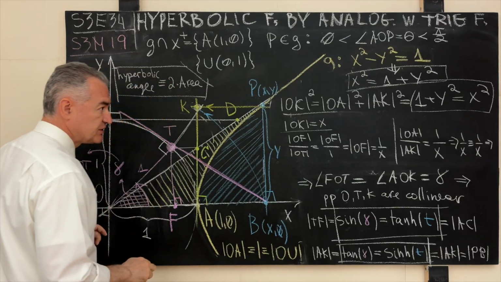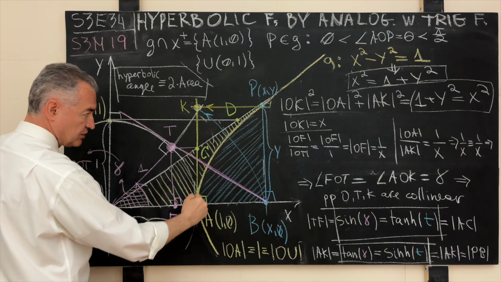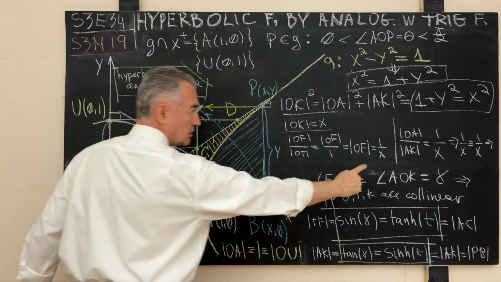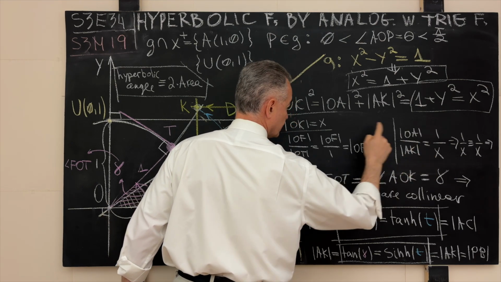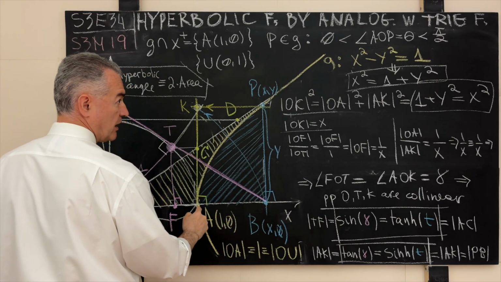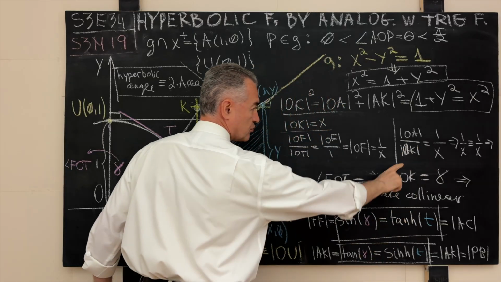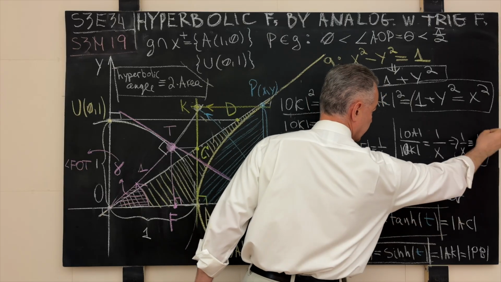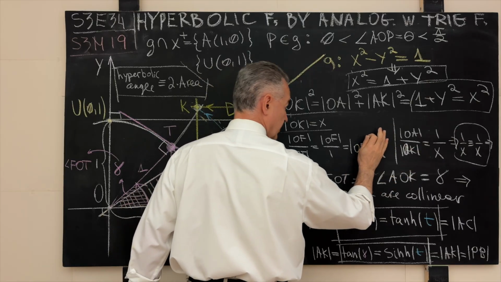Wonderful. Now we do the same thing for the ratio of OA to the distance OK. See, OA to OK. OA is 1, and we just proved that OK is x, so 1 over x. So now we have the identity 1 over x in one computation, 1 over x in the other computation.